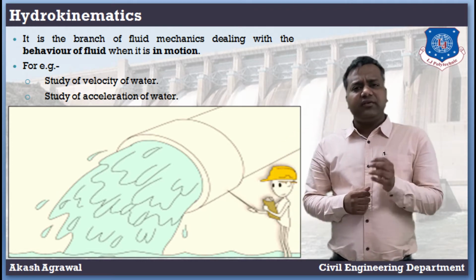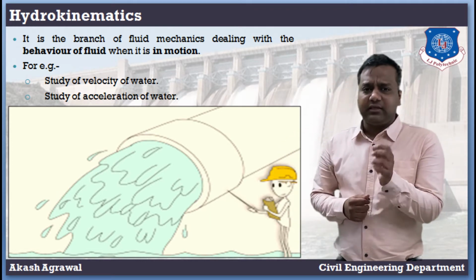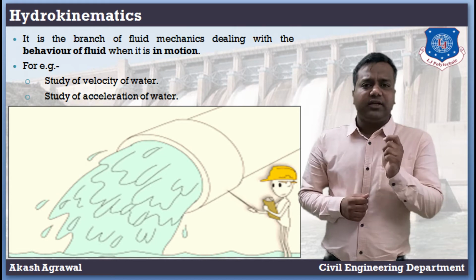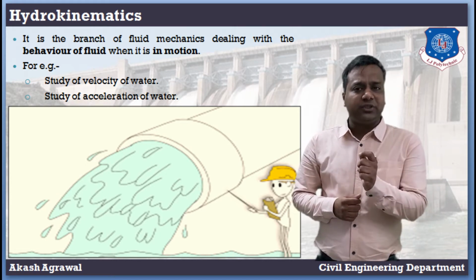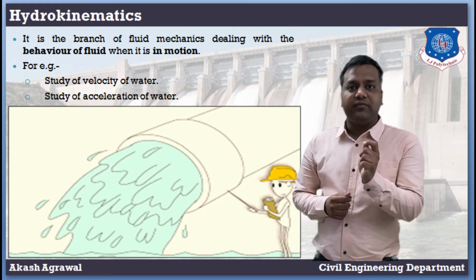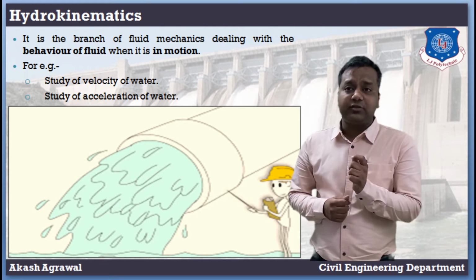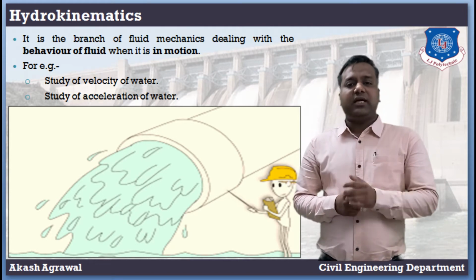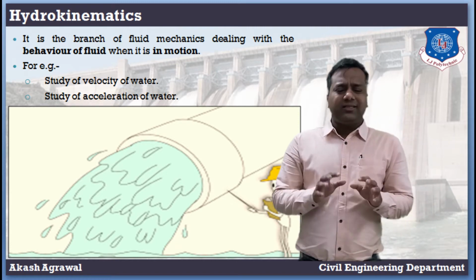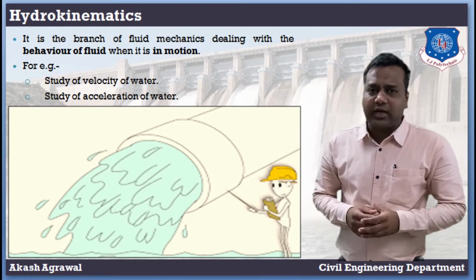The rate of change of position with respect to time defines velocity, and the rate of change of velocity with respect to time defines acceleration. This is the brief introduction to hydrokinematics.